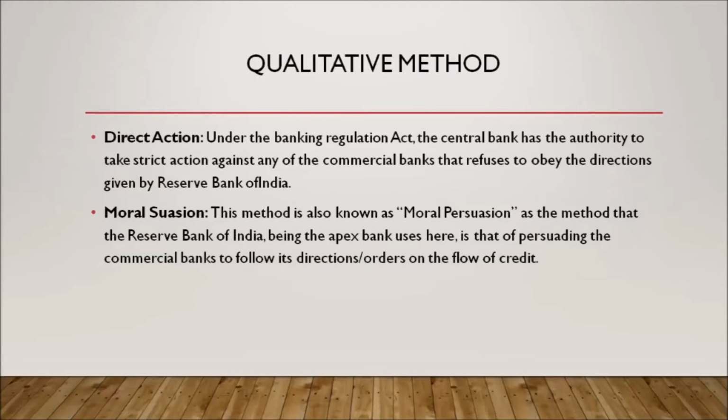Last, credit authorization scheme. Under this scheme, the commercial banks had to obtain prior approval from RBI if they needed to sanction any fresh credit of 1 crore or more to any single party in the private sector. For the public sector, the approval was required if the banks had to sanction any fresh loan of 1 crore or more to a single concern. This scheme has however been discontinued from November 1988.